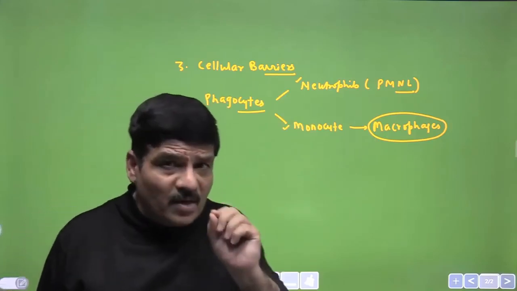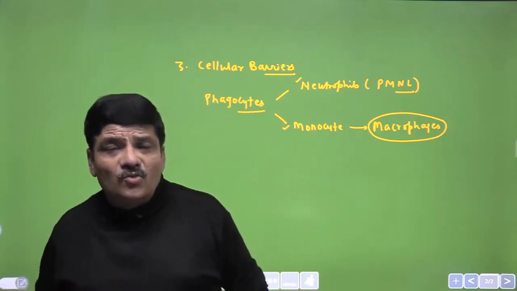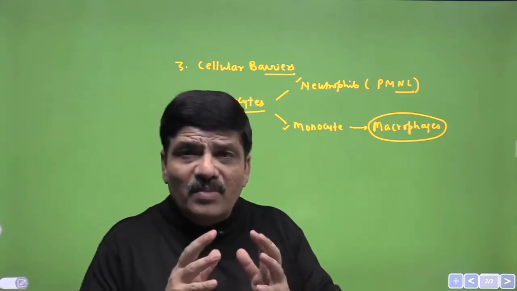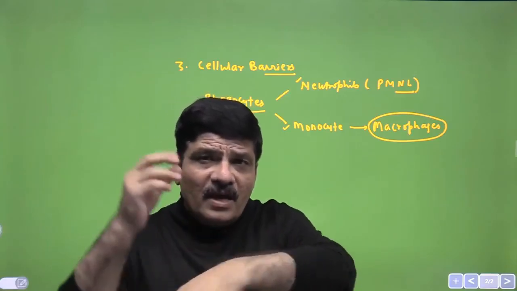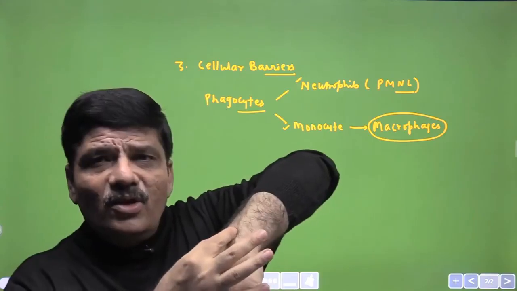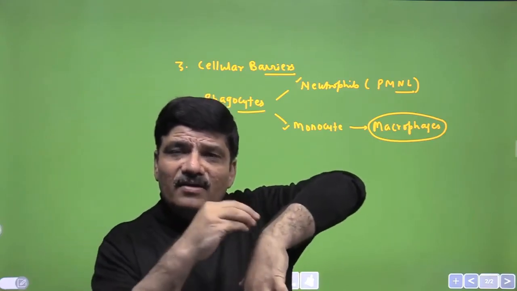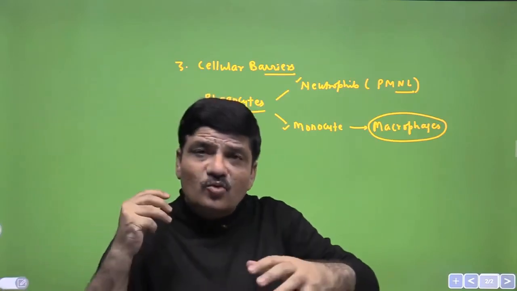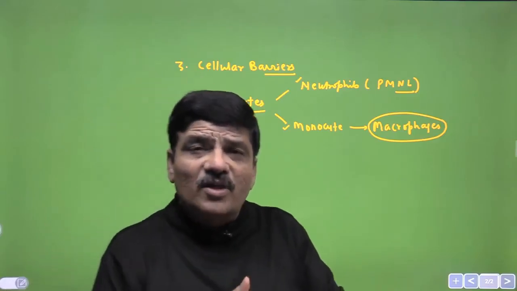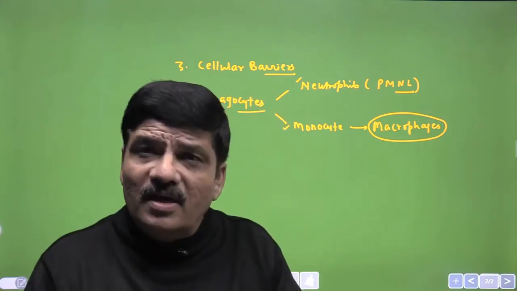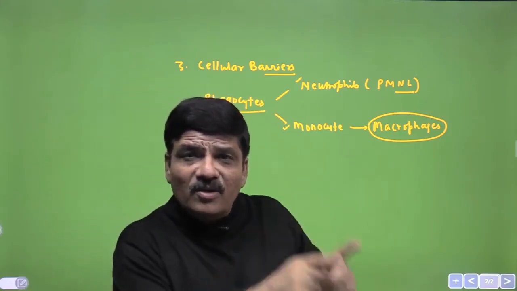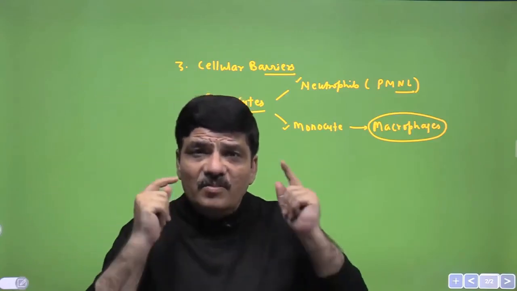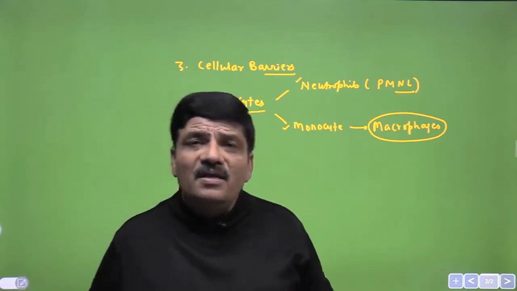And these macrophages, if you remember the diagram in your class NCERT, are located in the areolar tissue, and you remember that areolar tissue is beneath the skin, and as I told you, any breach in continuity of the skin or the mucous membrane will become a portal of entry for the pathogen, but there itself there would be pre-formed macrophages. As soon as the first line of defense against the entry of the pathogen is breached and the pathogen enters into the body, then another line of defense is available, which are these macrophages, the already differentiated cells present in the areolar tissue. They will immediately start phagocytizing these bacterial cells.